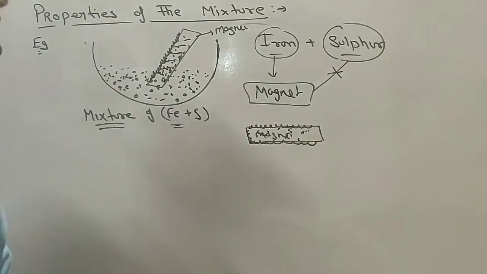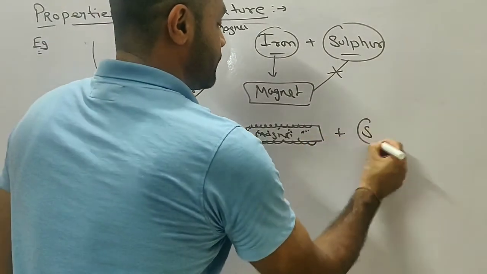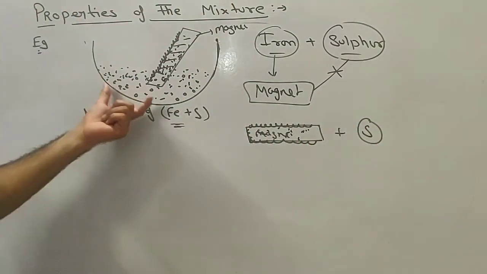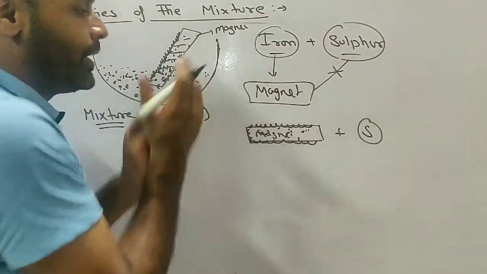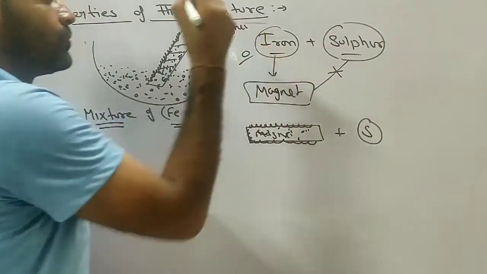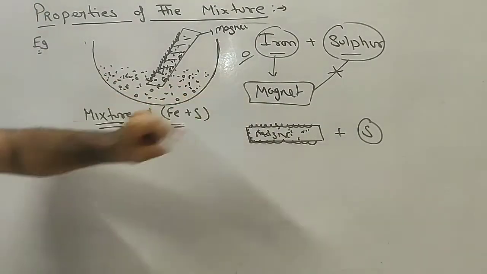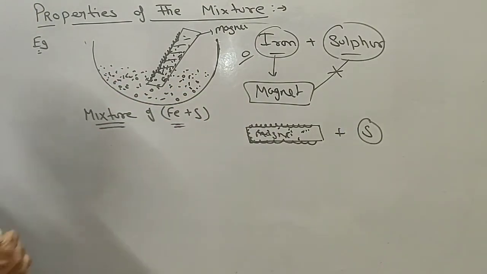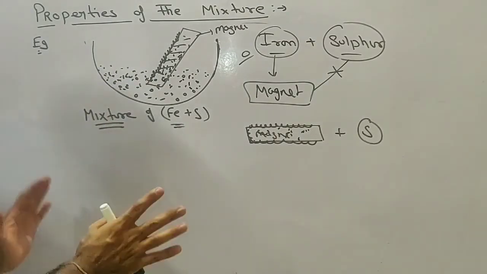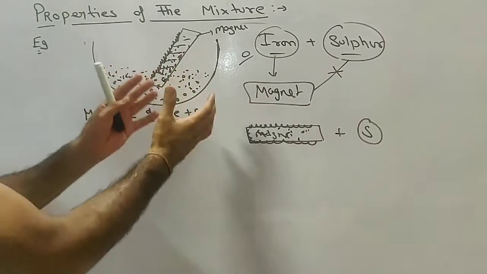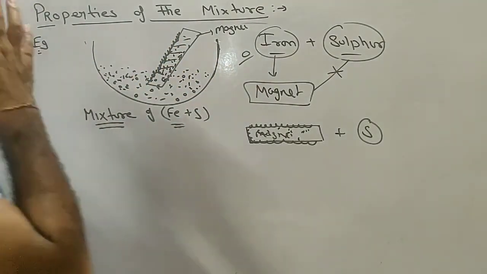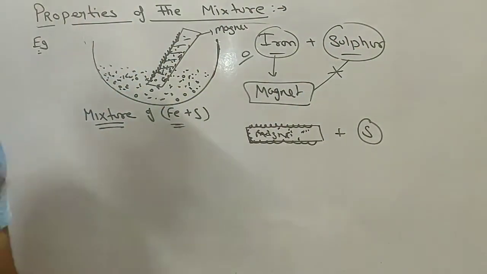What about the sulfur? Sulfur will be left behind because sulfur will not be attracted towards the magnet. Only iron shows the magnetic property. So this is one of the physical properties by which we can separate the constituents of a mixture. Now we will discuss another method of separating this mixture with the help of sulfur.